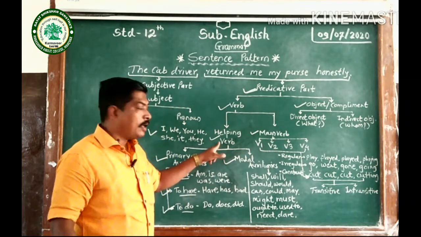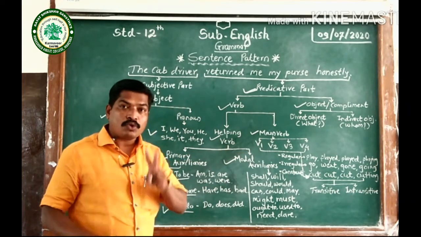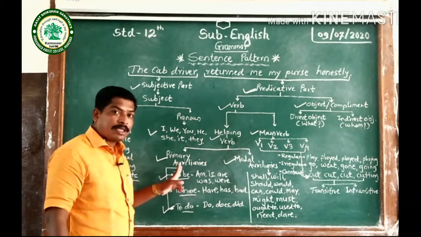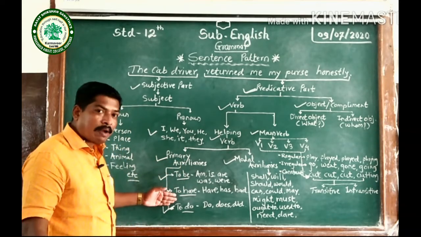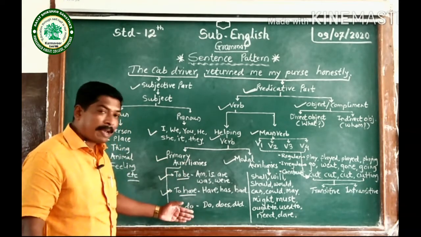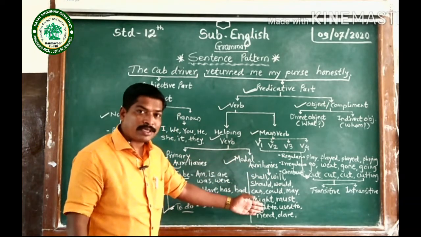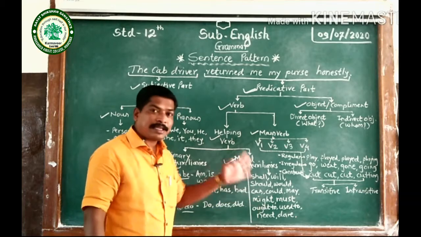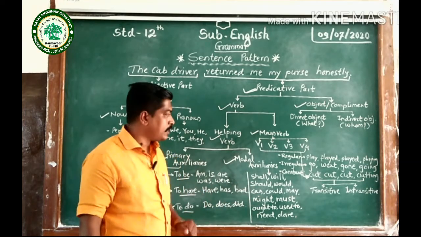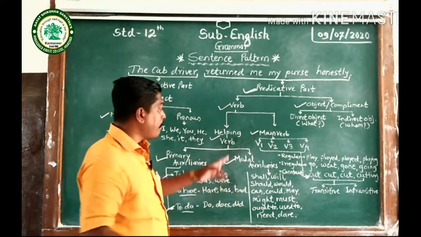Speaking about helping verb, it can be divided into two parts. First one, primary auxiliaries. So to be, to have and to do, all these are the primary auxiliaries, and modal auxiliaries. So these 13 you can see on the blackboard. So all these are the modal auxiliaries. Now let's move towards main verb.